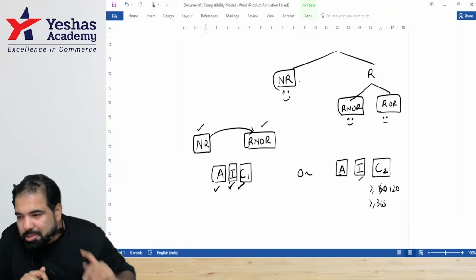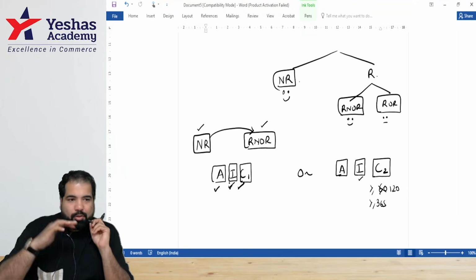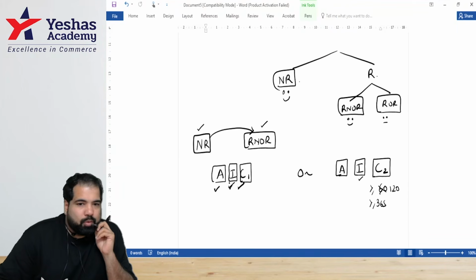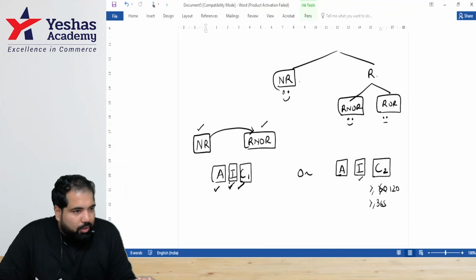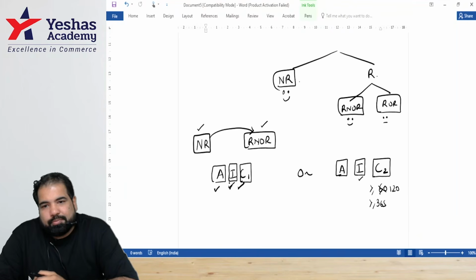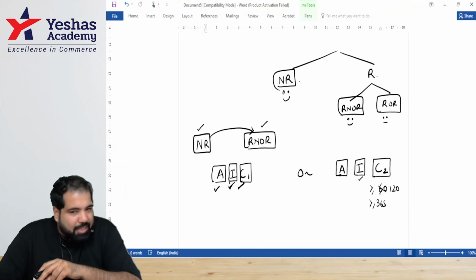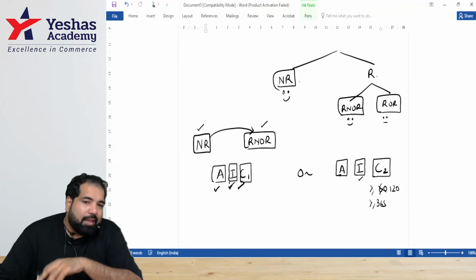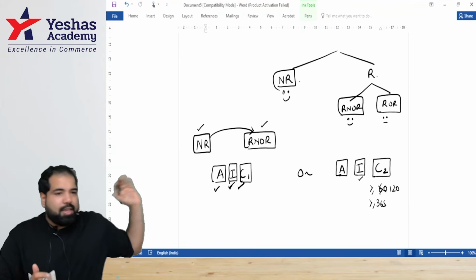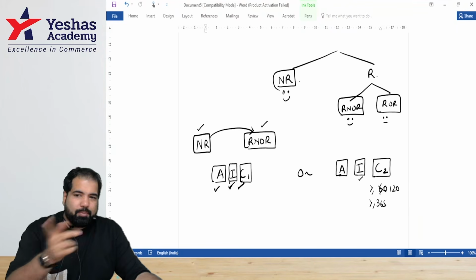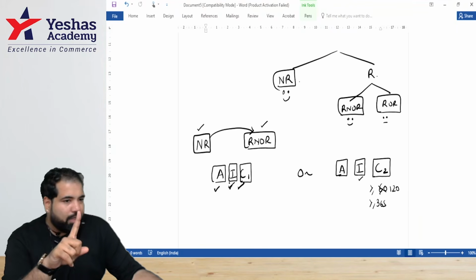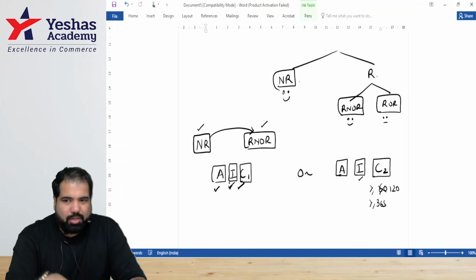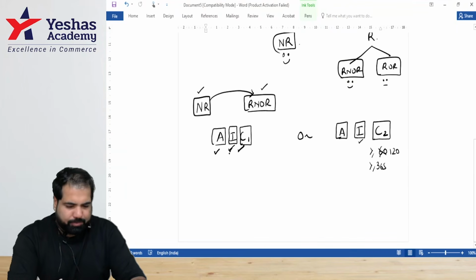I'm giving you some examples. You tell me, will you apply the amendment or not? There is a person who's already a RNOR. No, why not? Already RNOR. A person is already ROR. No. A person is an NR. Yes. Income 4 lakh. Income 14 lakh. Income 18 lakh. Yes, that's the first one. Then you will check AIC1 or AIC2. Do we need both AIC1 and AIC2? No, we need any one. All right. This is great conceptually. How to present it, I'll show you when we start presenting.